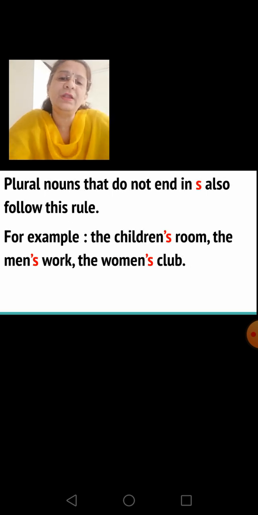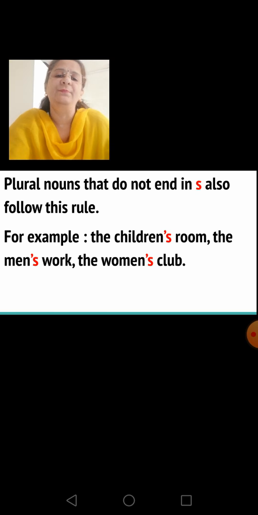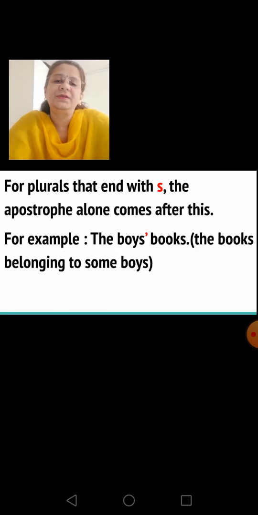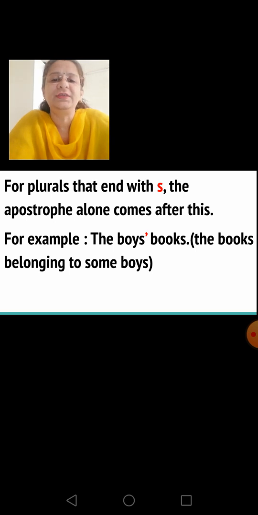Okay, now plural nouns that do not end in S also follow this rule. For example, the children's room, the men's work, the women's club. Then for plurals that end with S, the apostrophe alone comes after it.